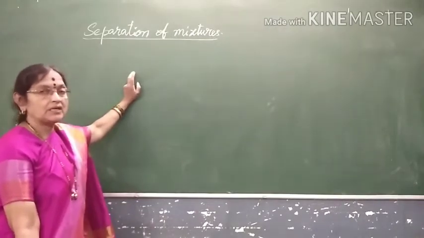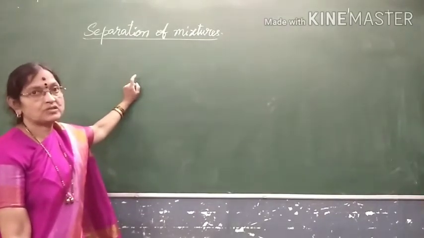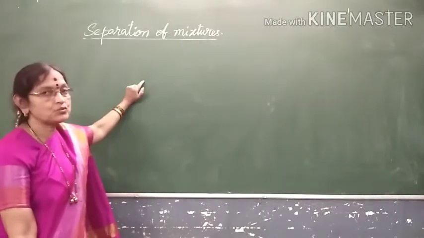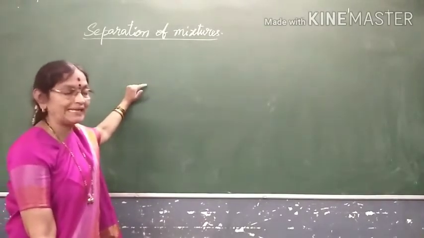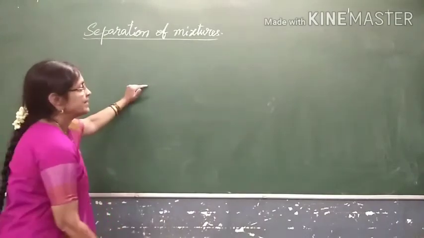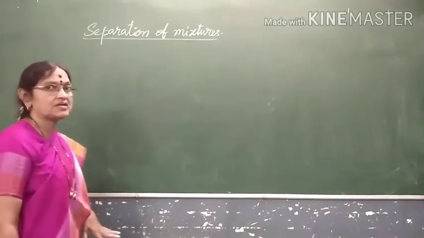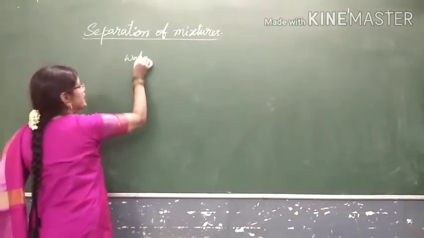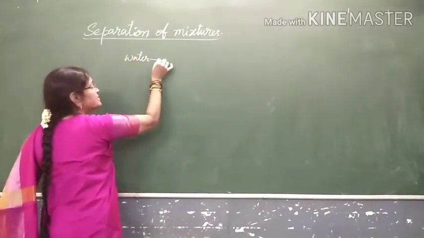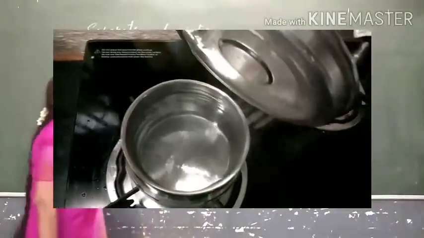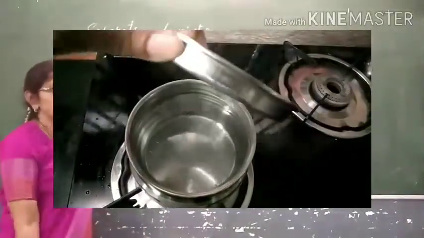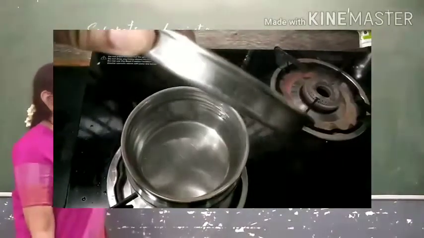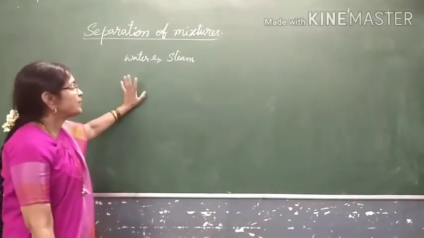Where are we using it? In evaporation, we are using heat energy. What is heat energy doing there? Heat energy is converting the state. What state? For example, water you are heating over there. When you are heating, water is changed into steam, no, water vapor. This is in the water cycle formation also, you will be observing in nature. Yes or no?